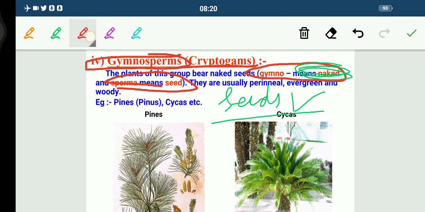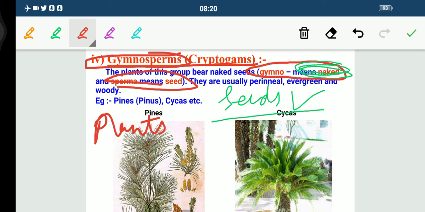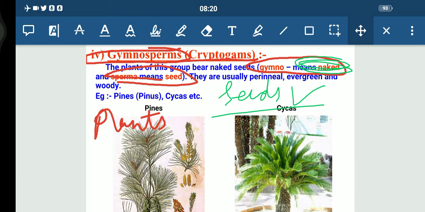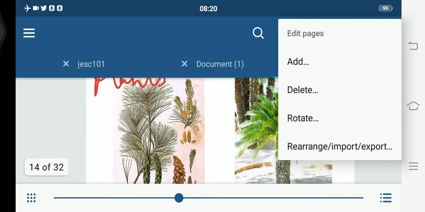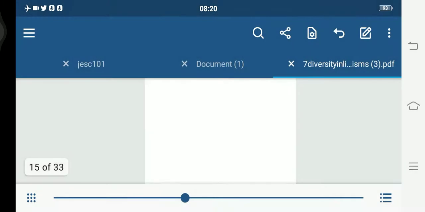And talking about their plants, they are perennial, evergreen and woody. These are the three important characteristics. Let me bring the whiteboard for you all.